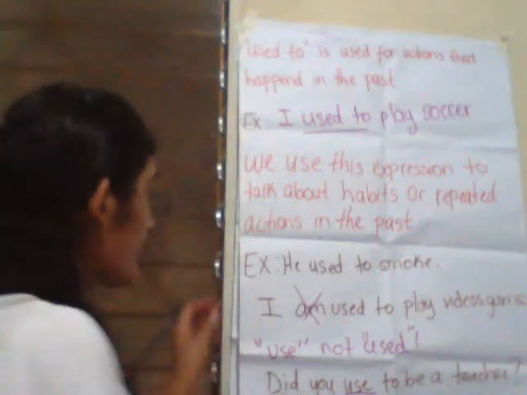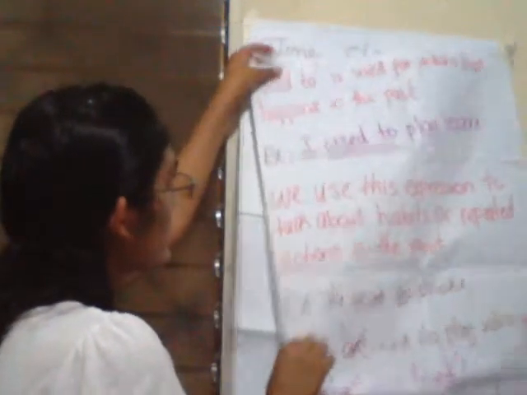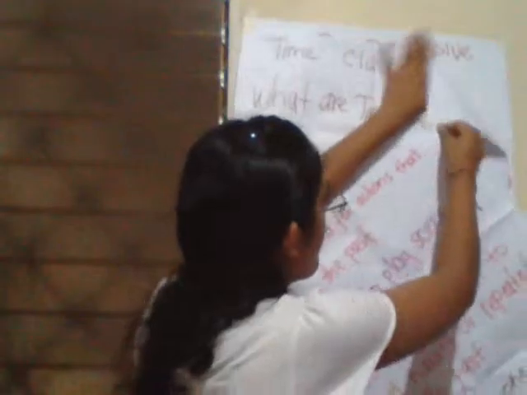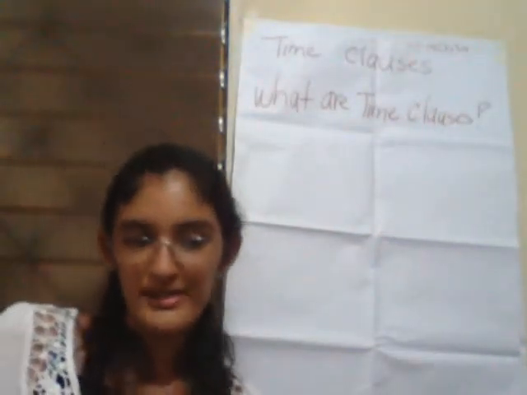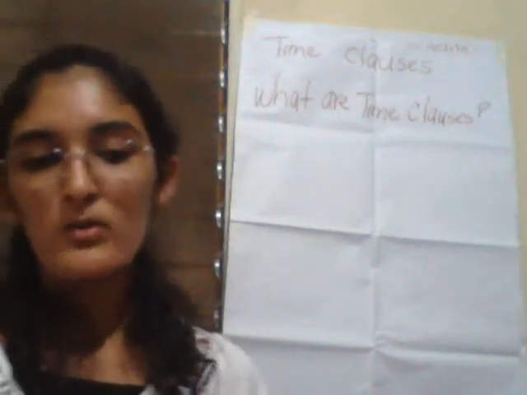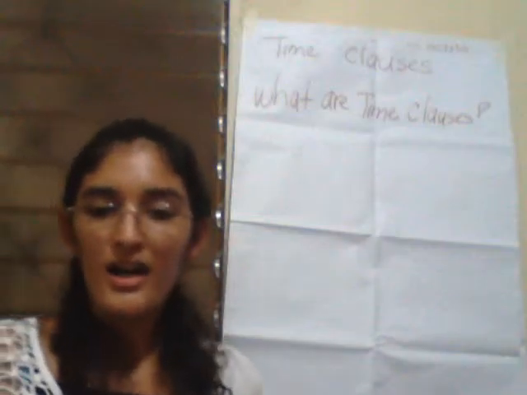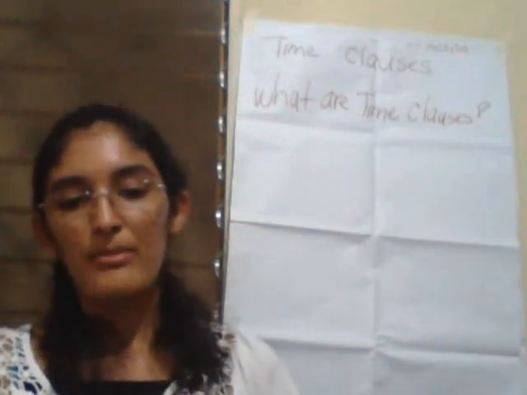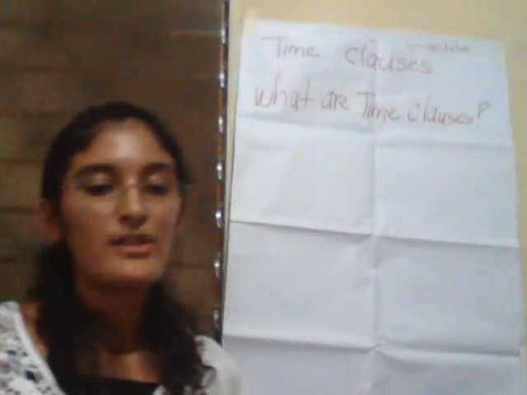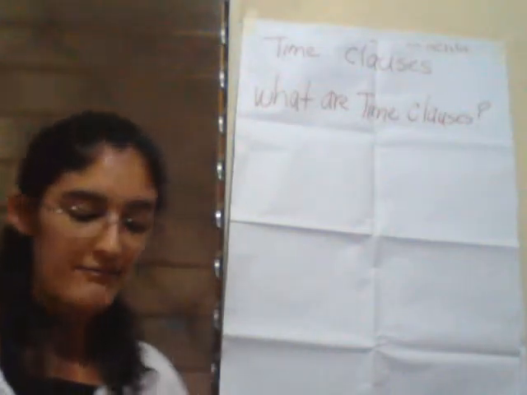Another topic that I gave you before is called time clauses. Do you remember what time clauses are? Time clauses are used to demonstrate a period of time based on an action or event.